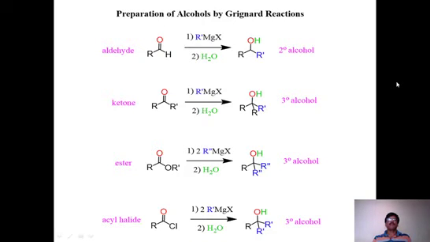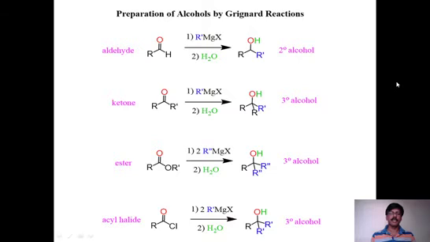When you use RMgX, we can prepare primary, secondary, tertiary alcohol. If we take formaldehyde, we get primary alcohol. If we take aldehyde, we get secondary alcohol. If we take ketone, then we get tertiary alcohol. This is the main difference between preparation of primary, secondary, tertiary alcohols.